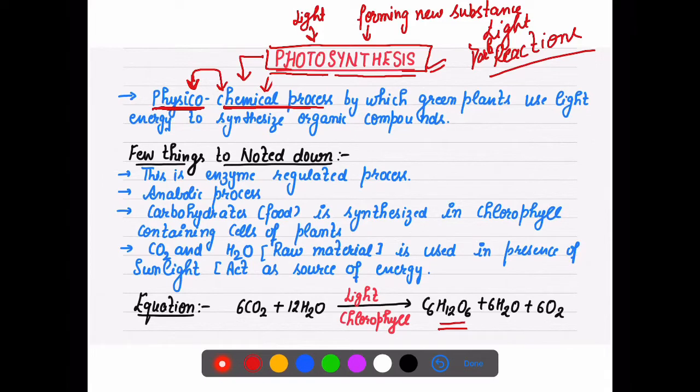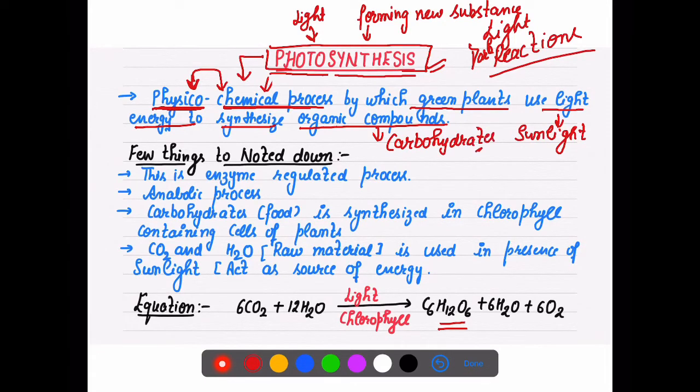This is the process by which green plants use light energy. Green plants use sunlight, which gives light energy. This energy is utilized to synthesize organic compounds. What is that organic compound which is synthesized here? That is carbohydrates, and if we talk about a particular carbohydrate, that is glucose. So photosynthesis is a physico-chemical process in which carbohydrate, glucose, is synthesized.